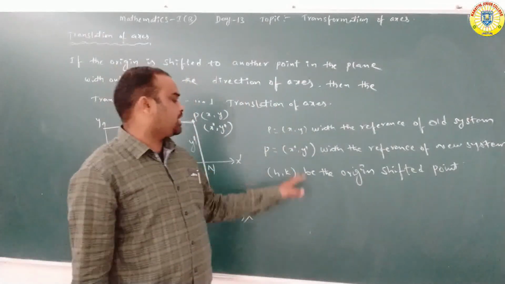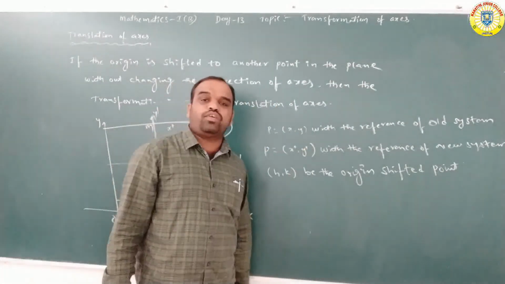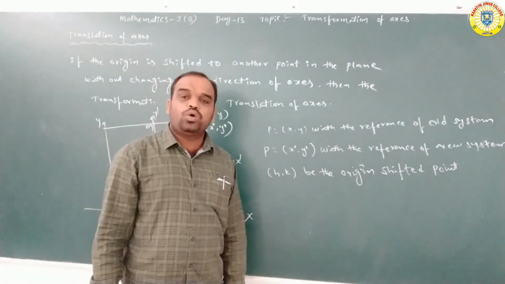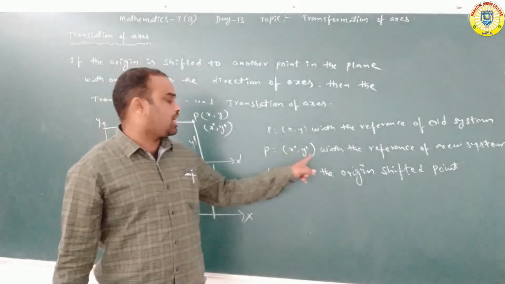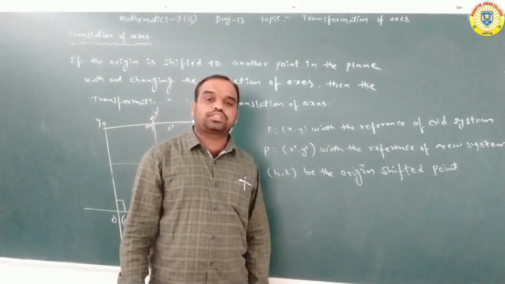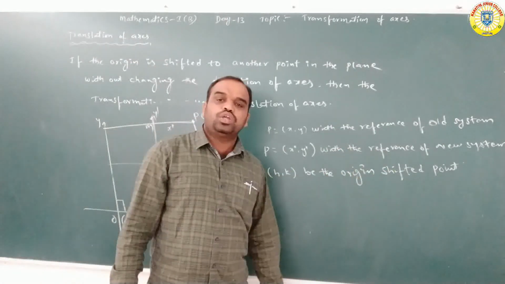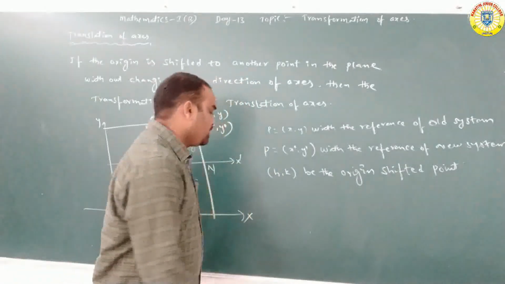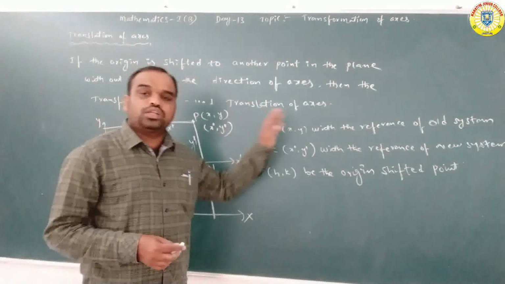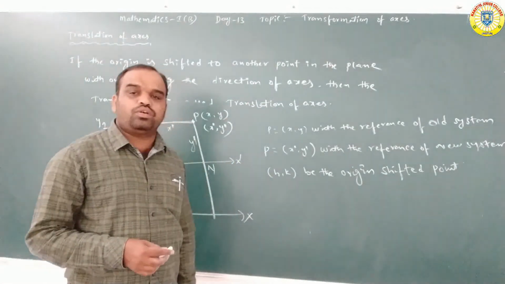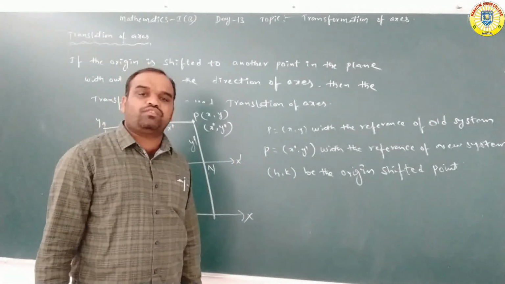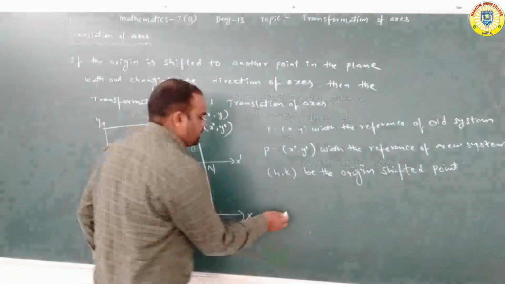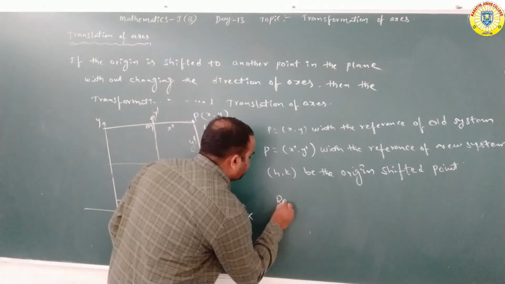Always remember these three concepts. x comma y are the coordinates of P with reference to the old system. x dash comma y dash are the coordinates of P with reference to the new system. h comma k is the origin shifted point. By using the relation between the old system and new system, we can transform from one system to another.